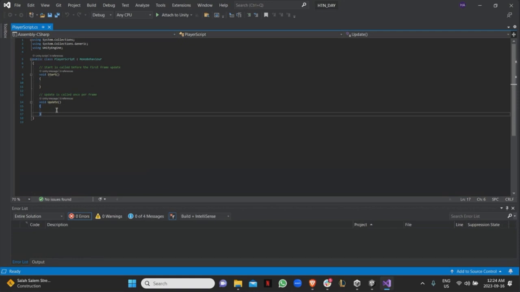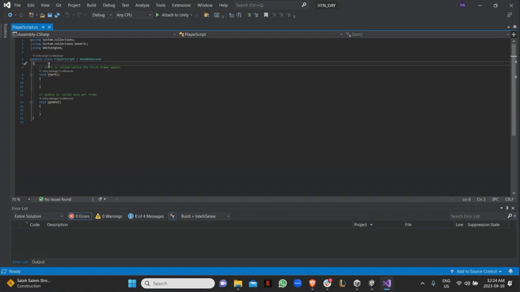Update is basically saying, okay, now that the Start is done, every frame after that, what should the player do, right? So if I'm handling movement, when I press a button and the player moves, I want to handle it over there, right? But for Start, let's say, as soon as I start, I want to play a specific animation, I'm going to do that in the Start function. Sounds good so far?